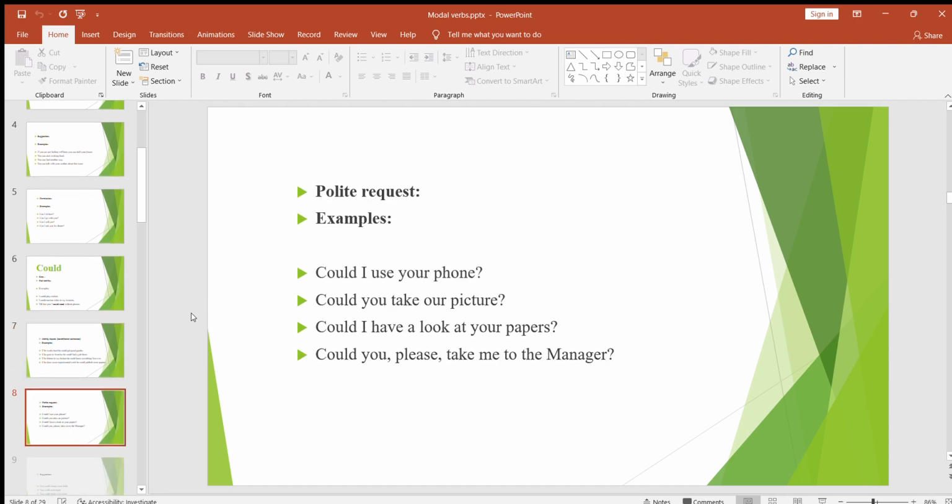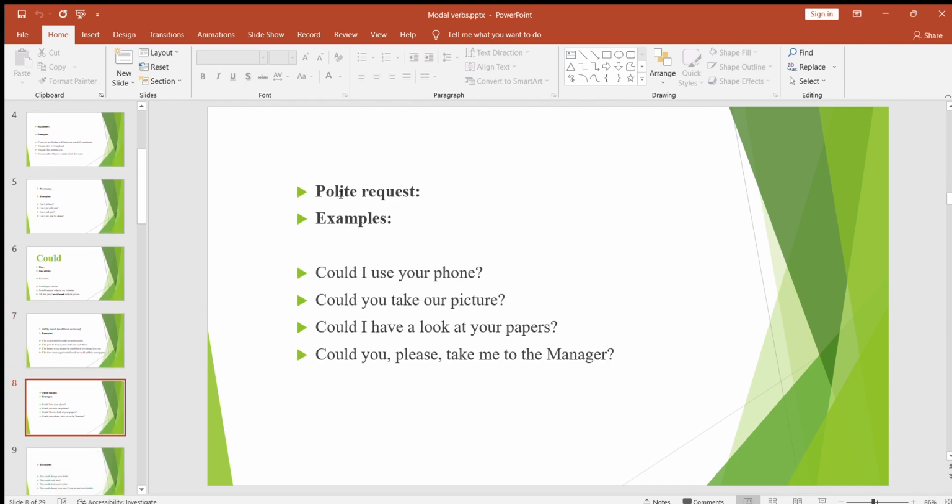Okay, next, for polite requests you can use could. Yes, this is a very good modal verb to use for polite requests. Here, could I use your phone? Could you take our picture? Could I have a look at your papers? Could you please take me to the manager? Okay, this is one of my favorite uses of could, for requesting something politely.